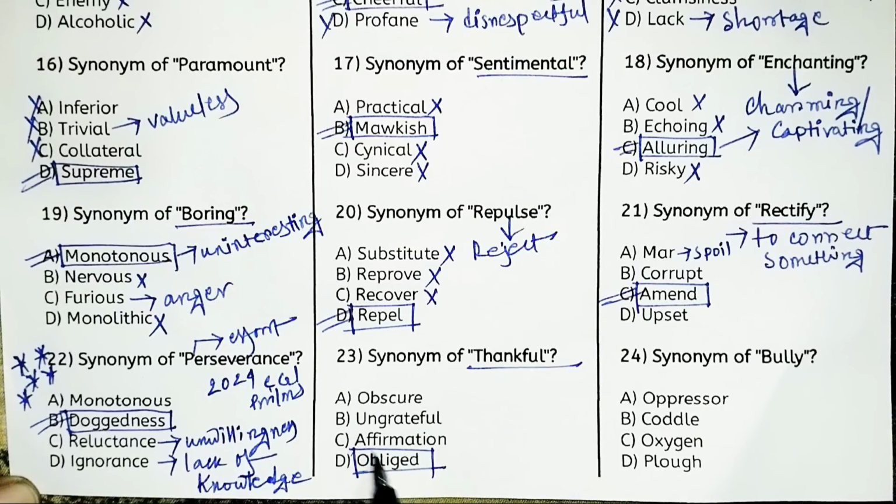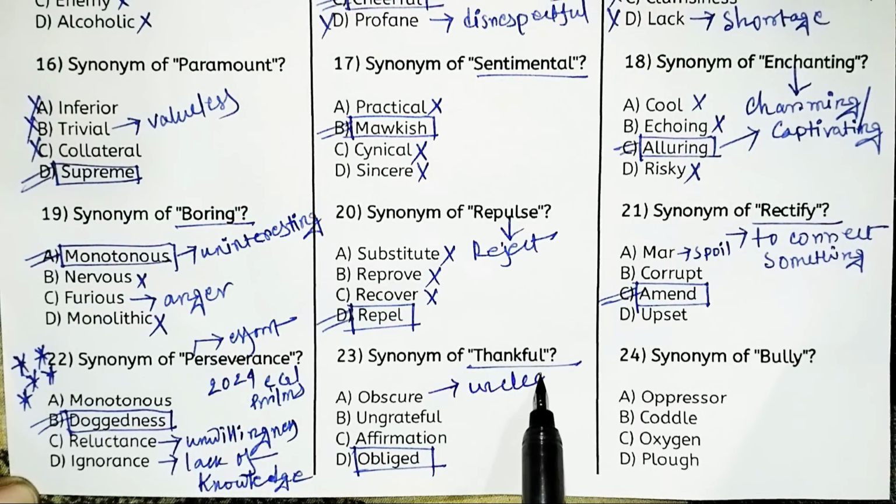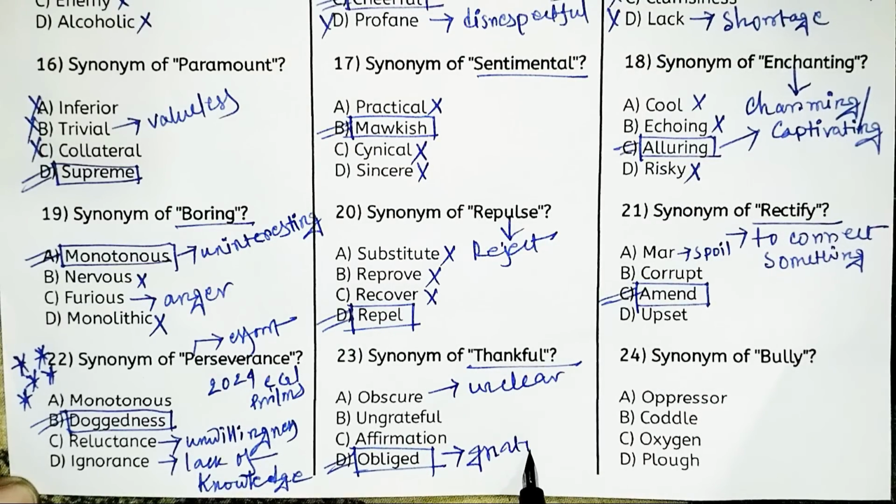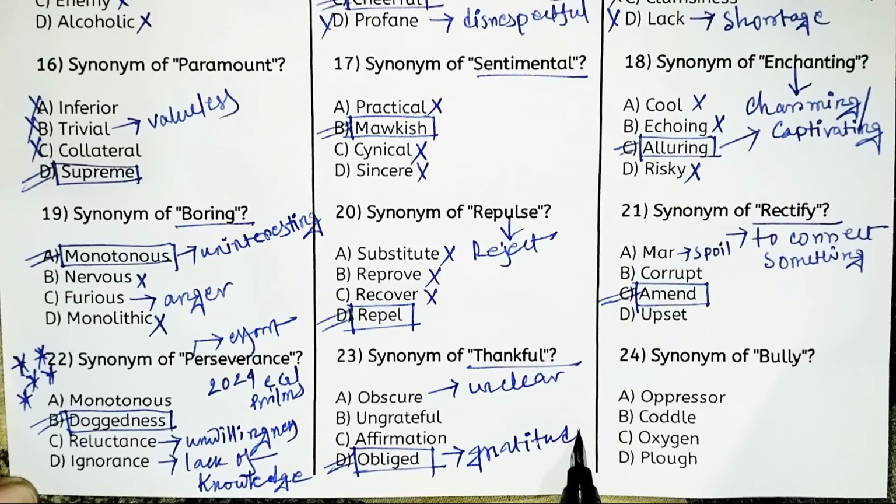Look at the other options. Option A, obscure. Obscure means vague, or you can say unclear. And ungrateful is the opposite of obliged, that is not showing any gratitude. And affirmation means confirmation or positive declaration, that's why it is inappropriate. So option D, obliged, that is gratitude, is the right answer.